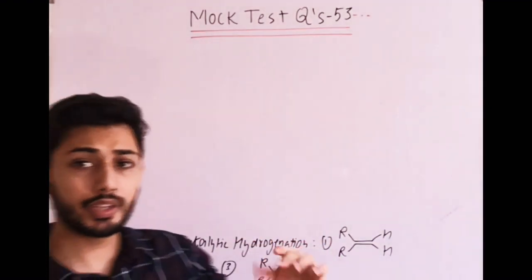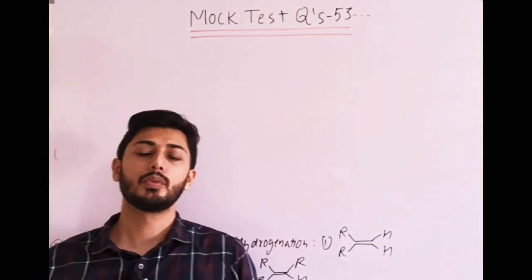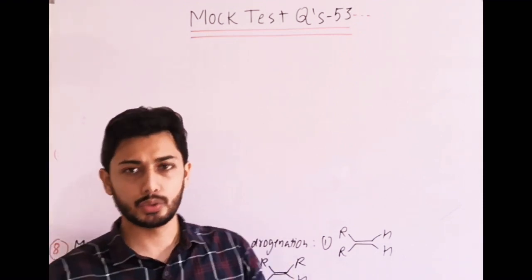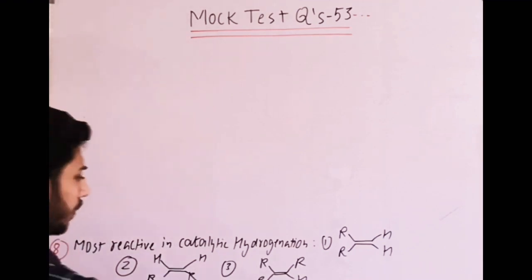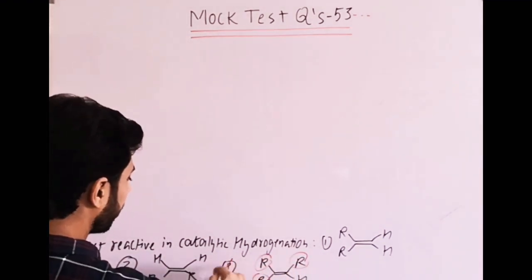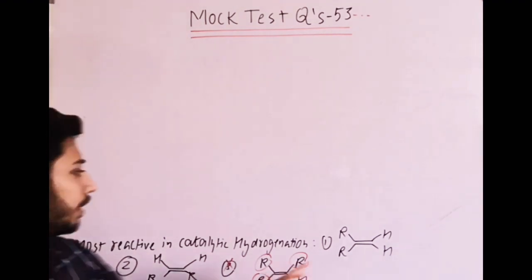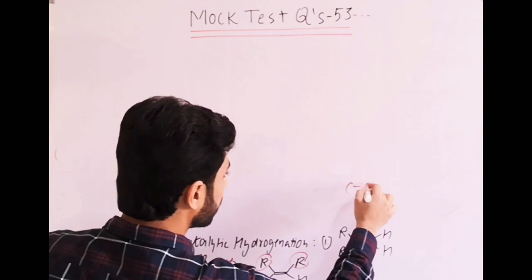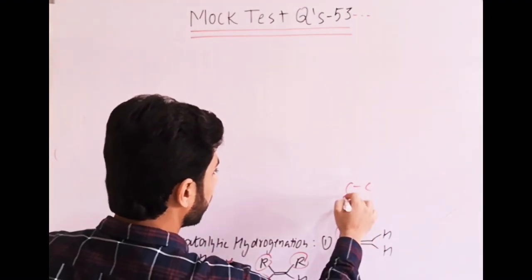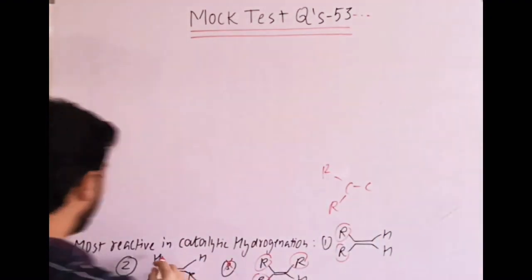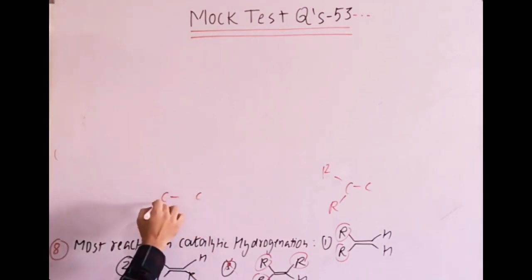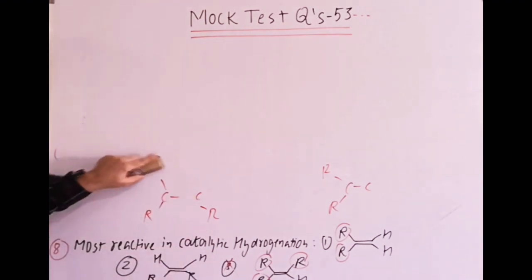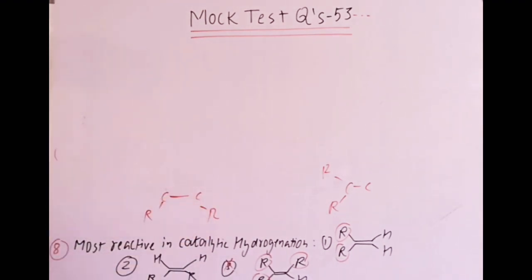Now using that point, 2 points are there. Firstly, the rate is inversely proportional to the steric hindrance. More is the steric hindrance, slower will be the rate of hydrogenation. First thing, by using that one you can eliminate. Here 3 R groups, eliminate that one. Done. Now second and first both contain 2 R groups. Now check here, in this one, on one carbon R, on the other carbon R, but here one side is free, which is almost HH present.